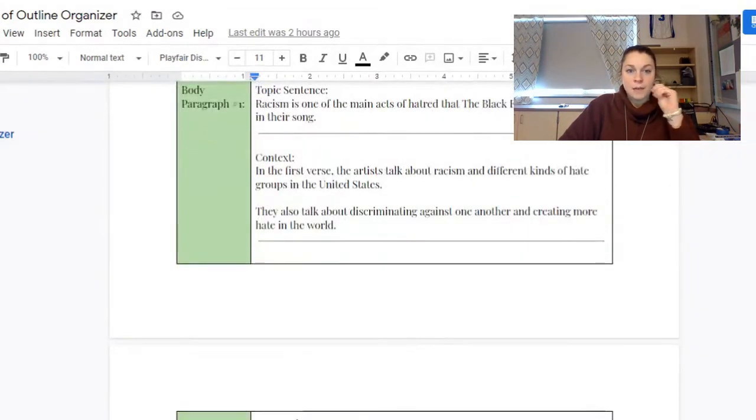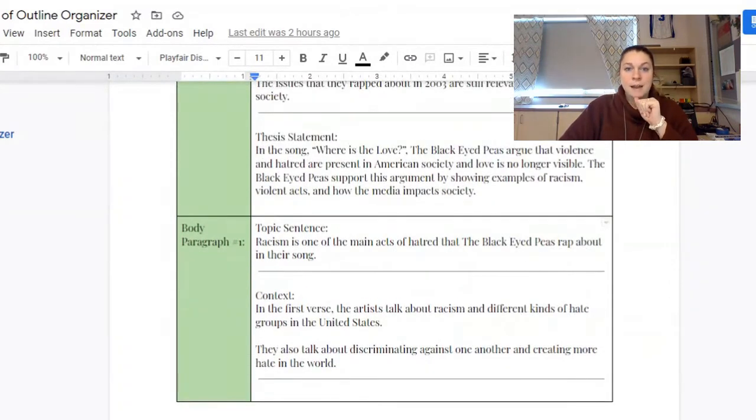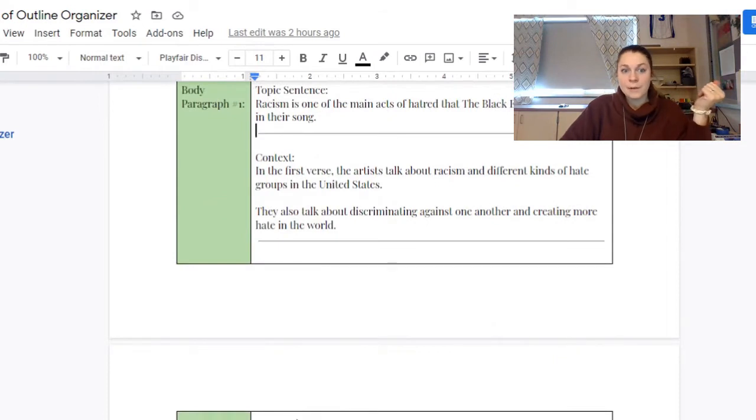So we're going to look at the first body paragraph. I have the topic sentence, and if you need to go back to your Writer's Bootcamp to see some examples and structures of topic sentences, go for it. But the topic sentence is going to be what this paragraph is about. My first body paragraph is on racism. Racism is one of the main acts of hatred that the Black Eyed Peas rap about in their song. Okay, cool. We know what's going on.